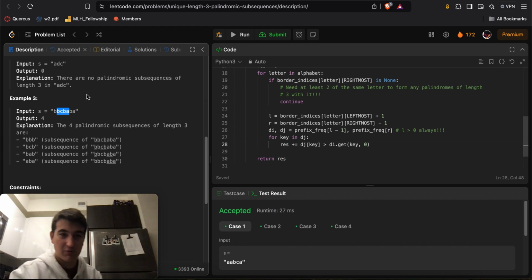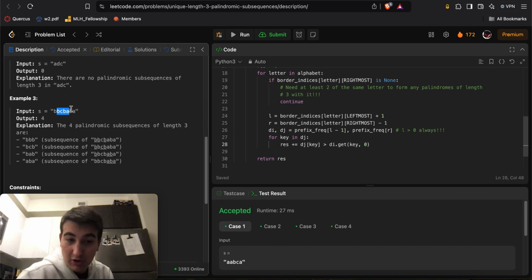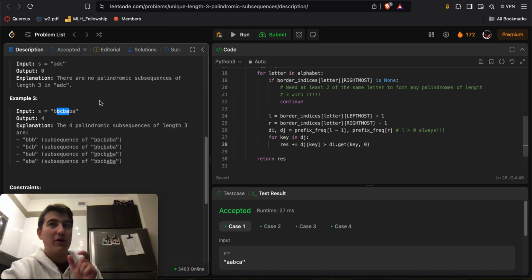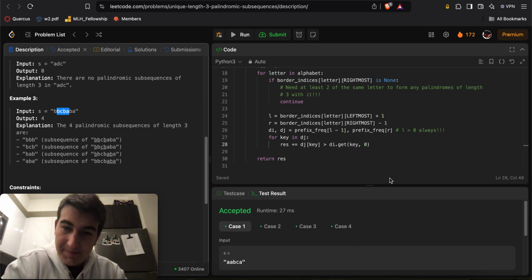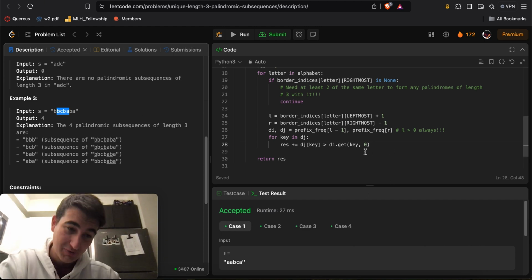So between your leftmost and rightmost index of any particular letter in the alphabet, in this case it just happens to be B here, you want to count the number of unique letters that exist between those two B's, because each of those unique letters will create a new unique palindromic subsequence of length 3 inside of the string S, right? And so one way you could do that is what I just showcased right there.